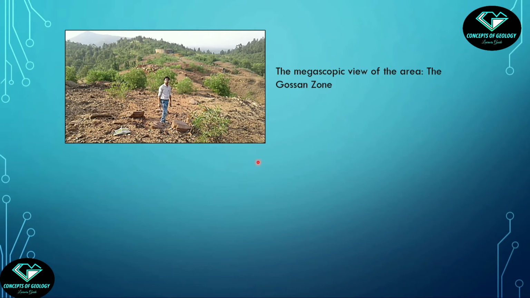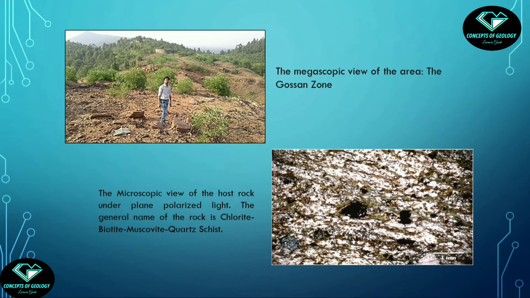Observe the area is hilly and consists of weathered brownish red rock. This high iron content indicates the leaching of the soluble elements. The rocks are metamorphosed and possess foliation. Although not clear from the picture, malachite and azurite are commonly found in these rocks. Can you guess what is the geological significance of this picture? Guess. This is the so-called gossan zone. Boxwork textures are readily found here, and the malachite and azurite are the product of weathering of hypogene copper minerals. Now see the microscopic view of the host rock under plain polarized light.